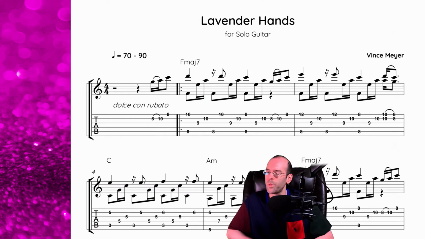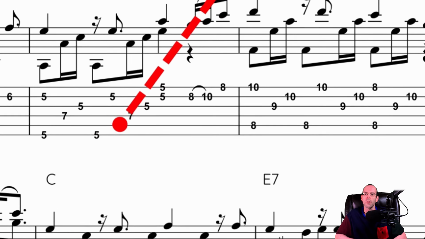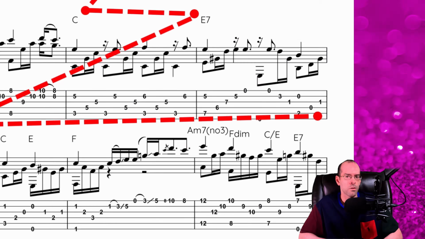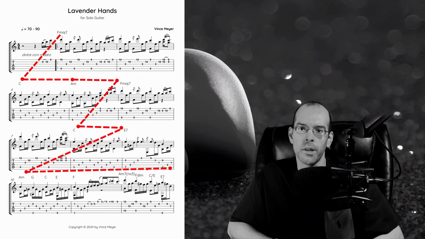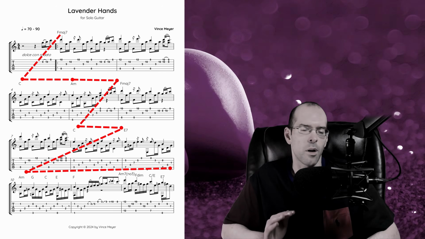And I want you to pay very close attention to the harmonies in this piece, because the harmonies that Vince chooses to use are fascinating. The modulations in this guitar solo are very smooth and they also sound natural. I also think there's quite a bit of tension in this composition.